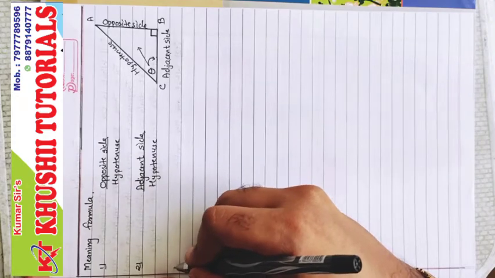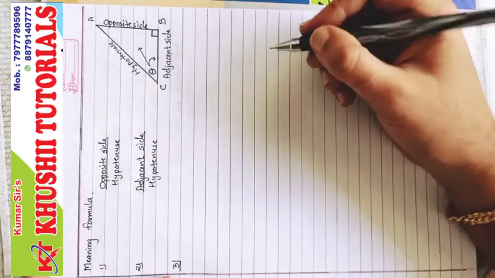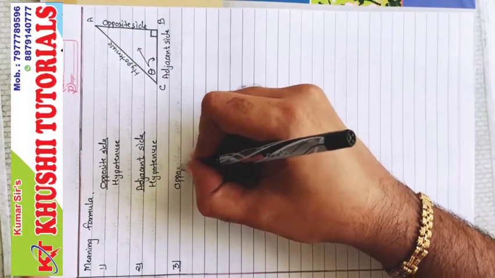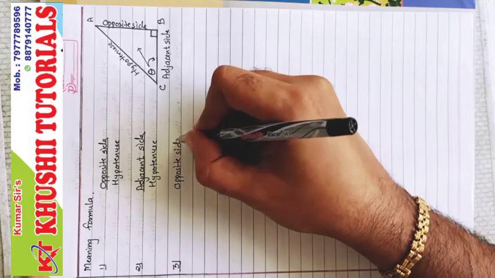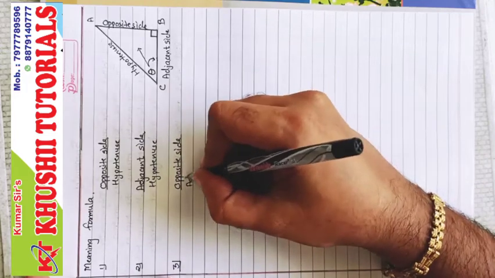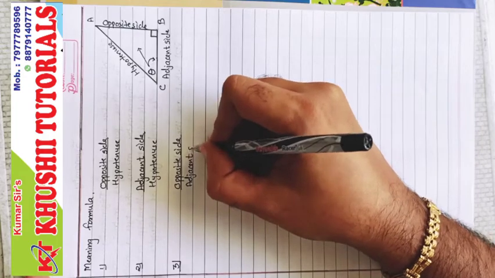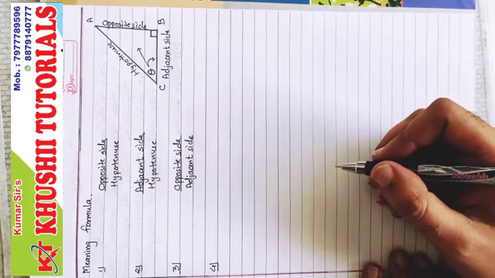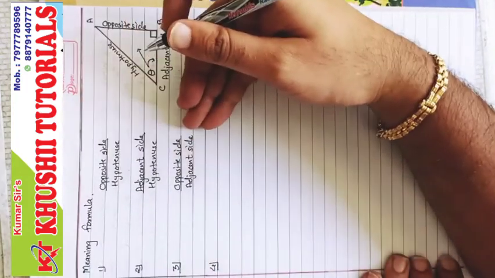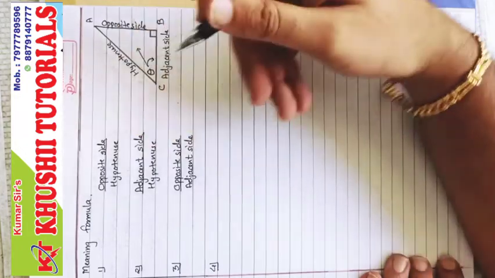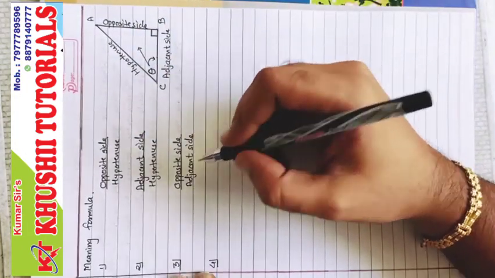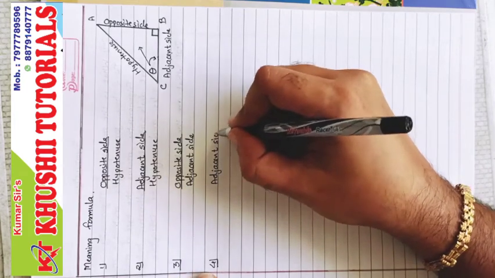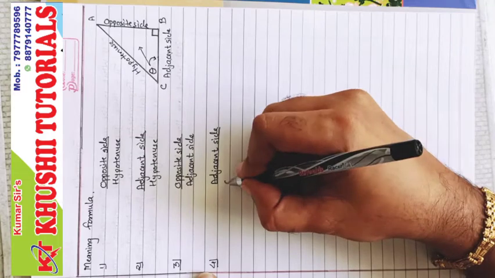The third one, the relation between these two sides, is opposite side upon adjacent side. Now the fourth, fifth and sixth: these are the 3 main original ratios and then the reciprocal ratios. The fourth one is the reciprocal of the third, which is adjacent side upon opposite side.